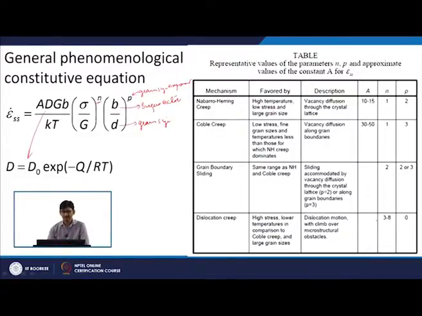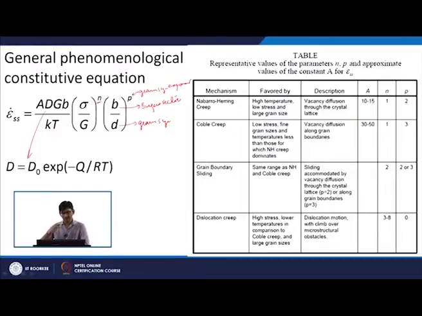Depending upon the deformation mechanism, the values of these parameters are given here. NH creep is favored at high temperature, low stress and larger grain size. The description is vacancy diffusion through the crystal lattice. A will be in this range, N is equal to 1, and P, the grain exponent, is equal to 2. Coble creep is favored at low stress, fine grain size and temperatures lower than those for which NH creep dominates.